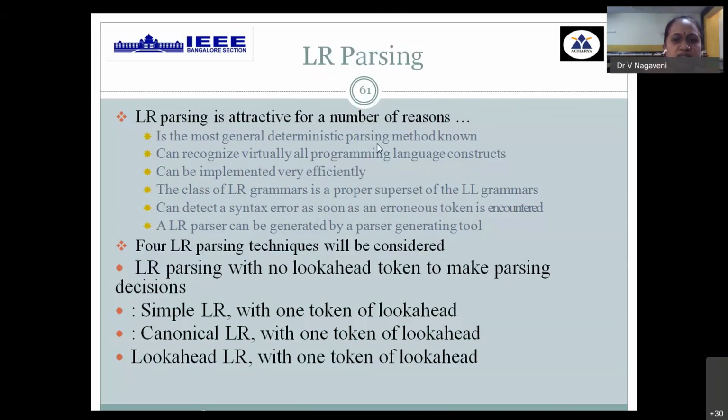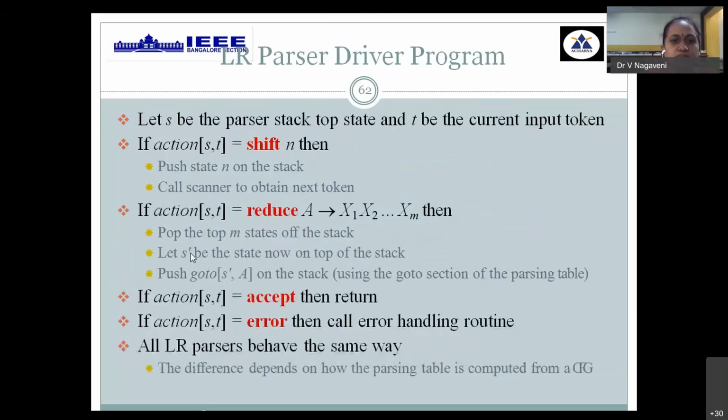It is a standard parsing method, and there are three types of approach here: simple LR called SLR, with one token at a time, canonical LR, or LALR called look ahead LR. These are the three types we need to understand in the LR approach. There is one more called operator precedence parsing, which can also be considered.